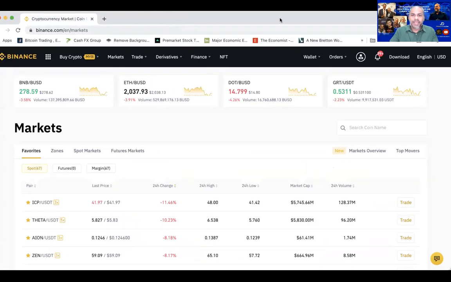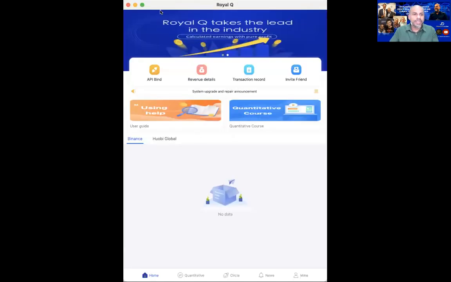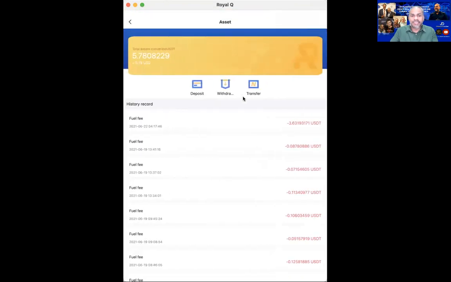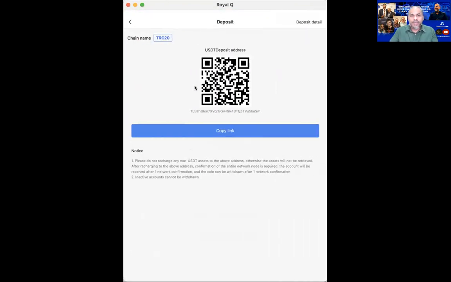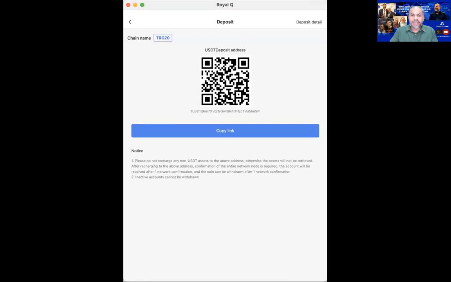All right, so before we get to Binance, let me also get to this Royal Q app. So this is the Royal Q app over here. We need to tap on the Mine. So you tap on the Mine, you will see an asset over there. Click on the asset, and then you click on the deposit. And this is the TRC20 address. So copy this link, just click copy, all right? And then you get into Binance. All right, let's go to Binance.